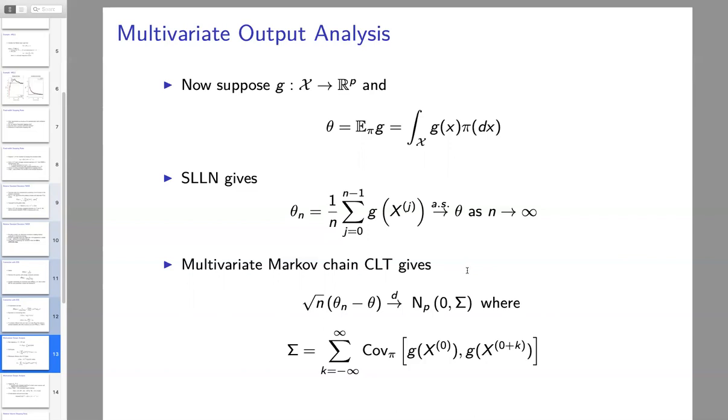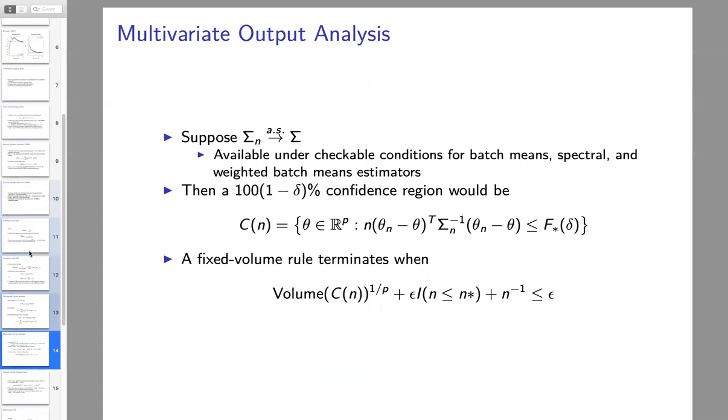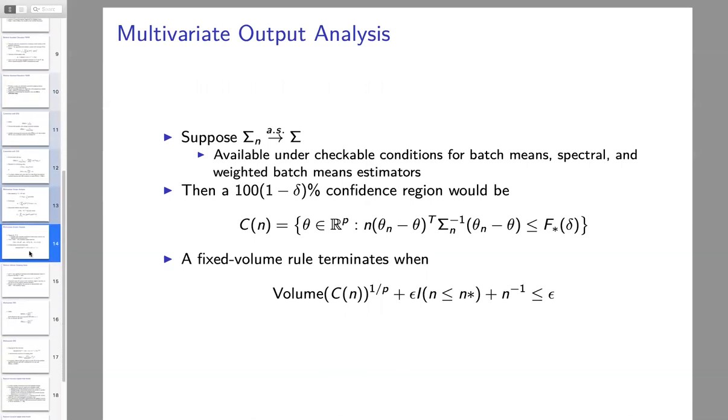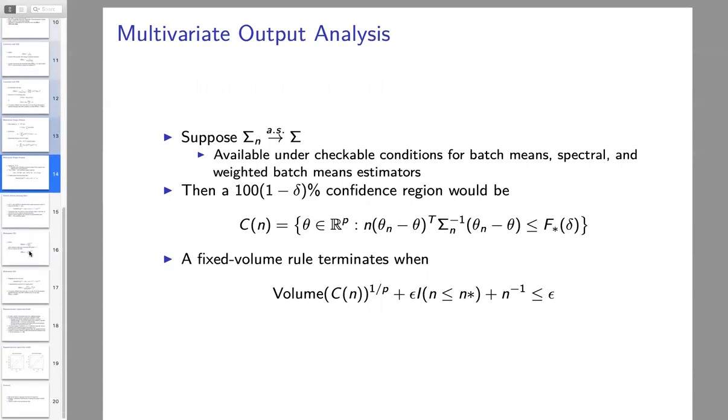And I can establish a multivariate Markov chain central limit theorem. Now, this variance covariance matrix becomes much more complicated, because it is an infinite sum of covariance matrices, and it is a little bit challenging to work with. We are going to suppose that we have a strongly consistent estimator of that asymptotic covariance matrix.